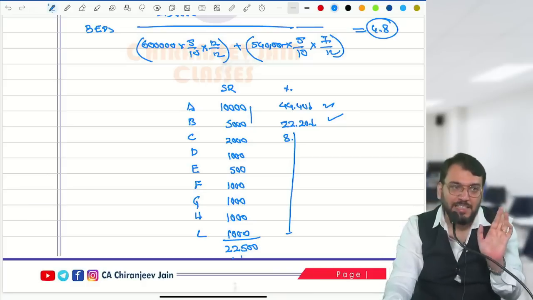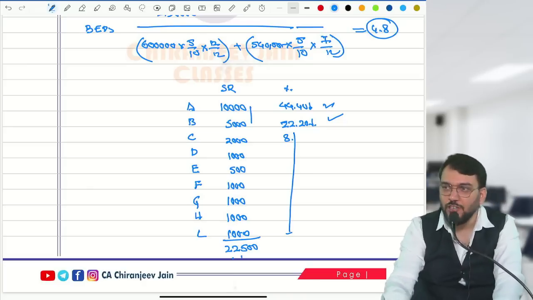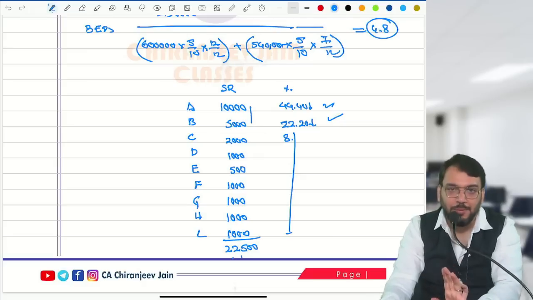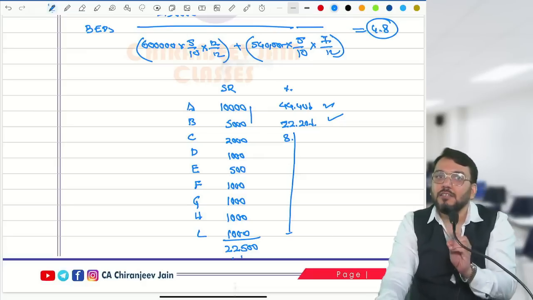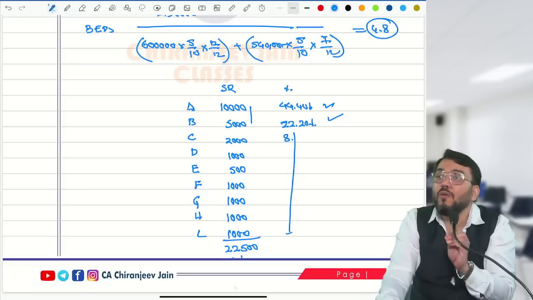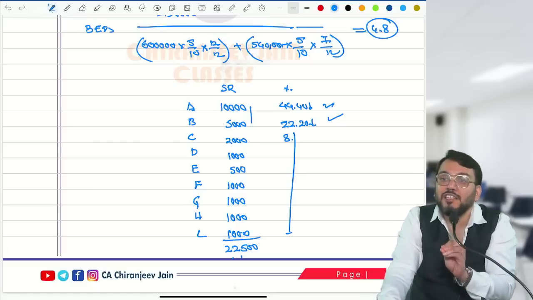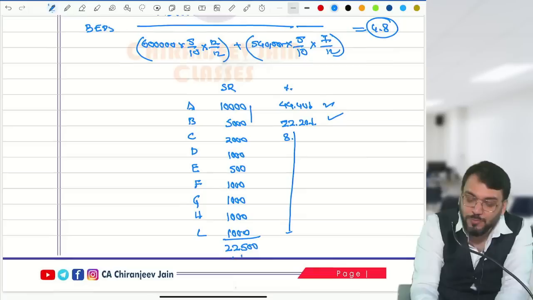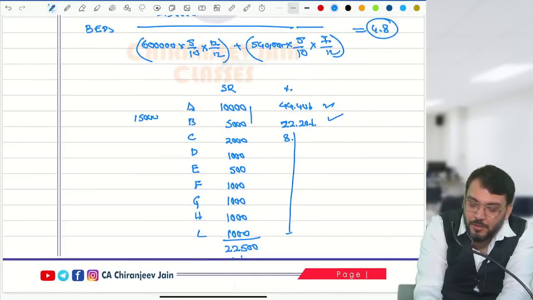Now what AS17 is saying, this much you understood? As per quantitative threshold only A and B are reportable. Now what they are saying: the external sale of reportable segments should constitute at least 75% of the entity's revenue. So this becomes 15,000, correct?